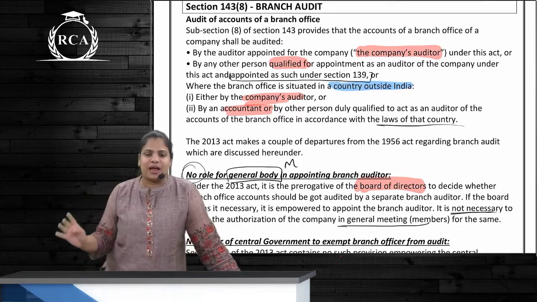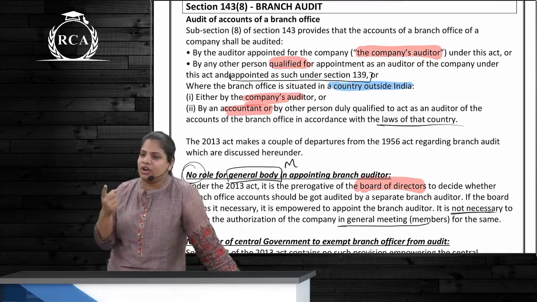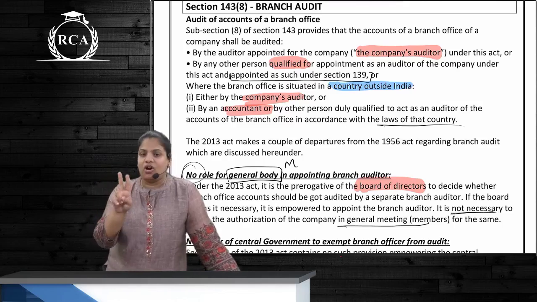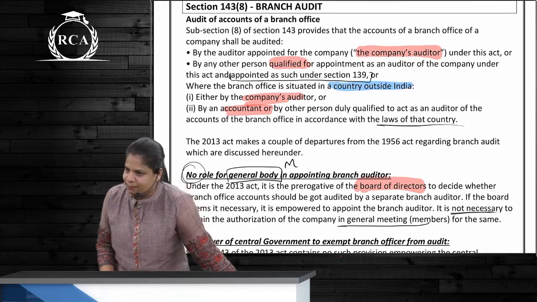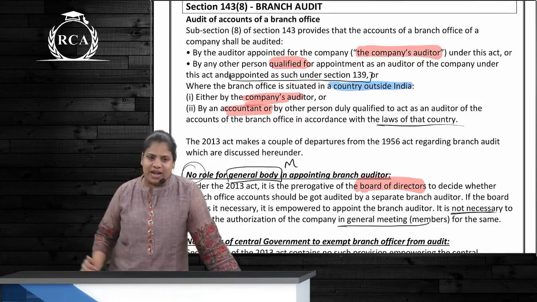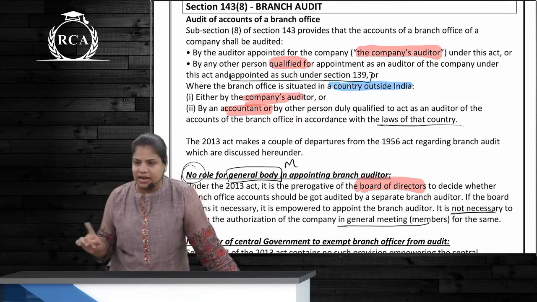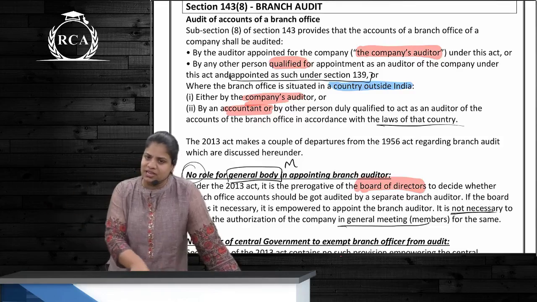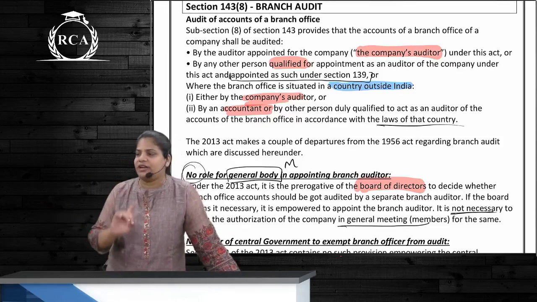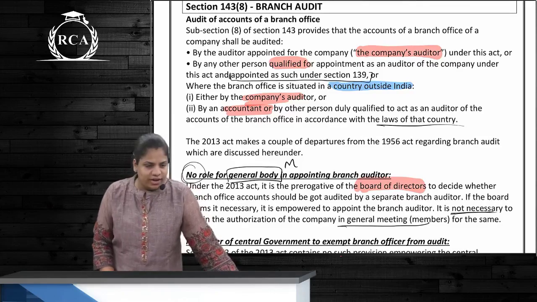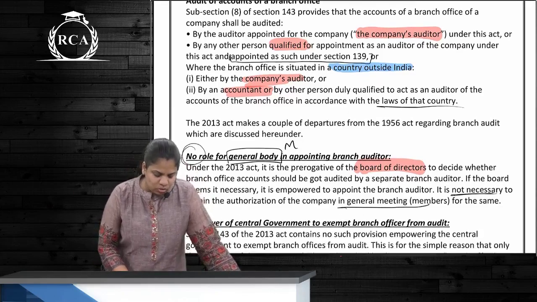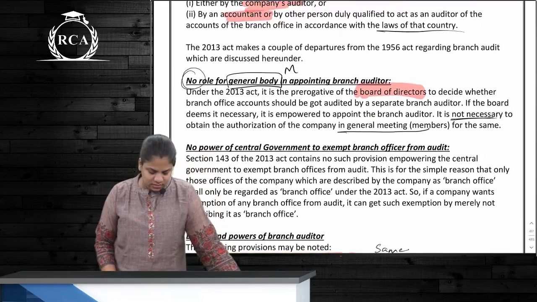So if you open a branch in New York, then who can be the auditor? Either the company auditor or any other CPA in practice, correct? I have a CA friend. Can he be the auditor? He cannot. But he can be the auditor if the branch is a domestic branch, not if it is a foreign branch, correct? Who will appoint this branch auditor?